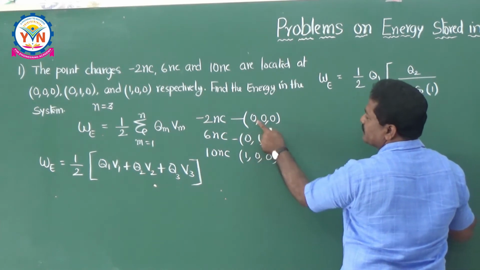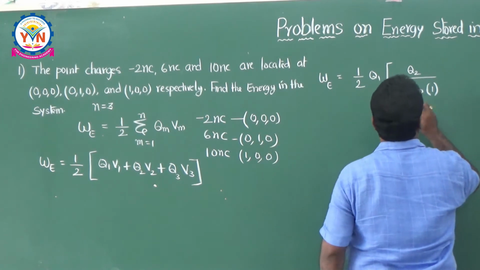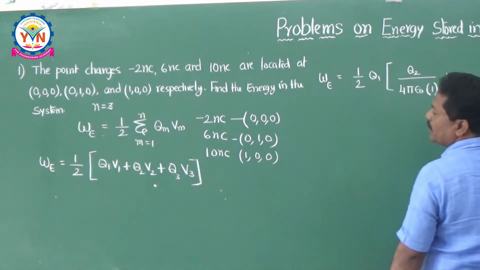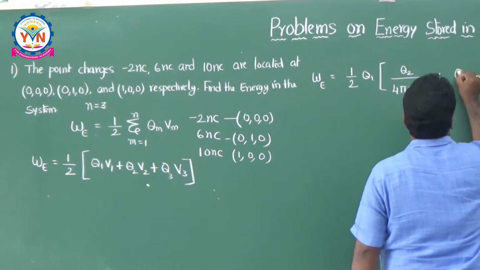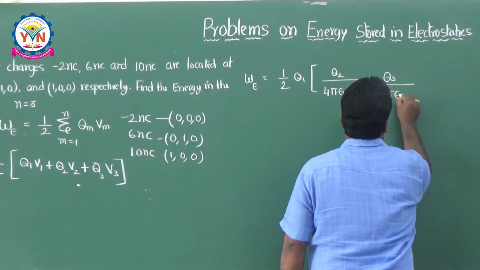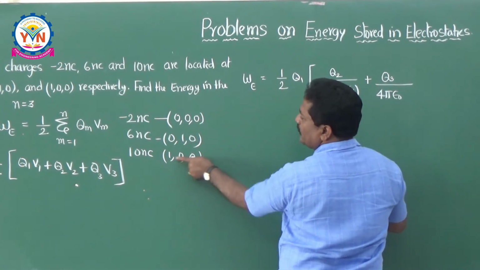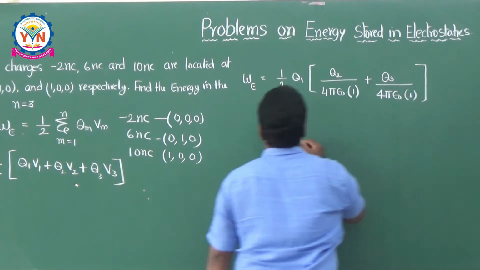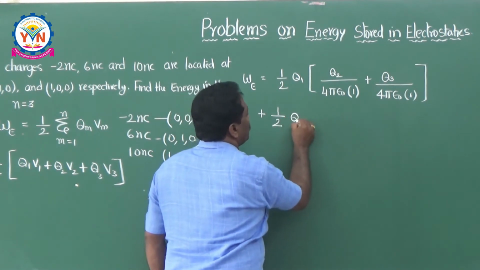0 minus 0, 1 minus 0, 0 minus 0 means only 1. So the magnitude is 1 plus, what is the other charge? You can say this is nothing but Q3. So the next charge is Q3 divided by 4 pi epsilon naught into, what is the distance between Q3 and Q1? This is also 1. So you can say this is 1 plus